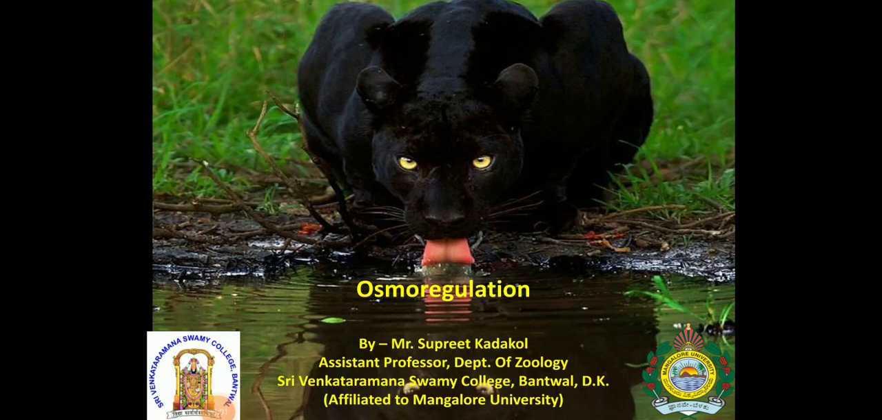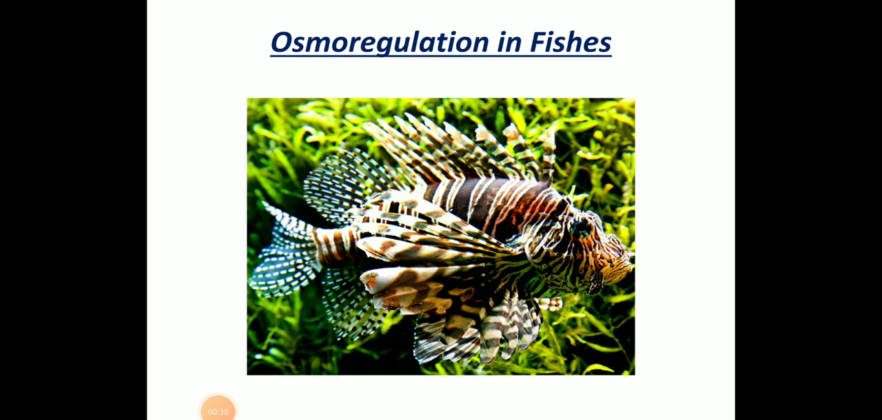Hello everyone. In the previous session of paper 3, that is physiology, biochemistry and immunology, we discussed what is meant by osmoregulation, the types of solutions, and related to that, osmoregulators and osmoconformers. In this session we'll mainly concentrate on osmoregulation in fishes and osmoregulation in mammals. So coming to the first one, that is osmoregulation in fishes.